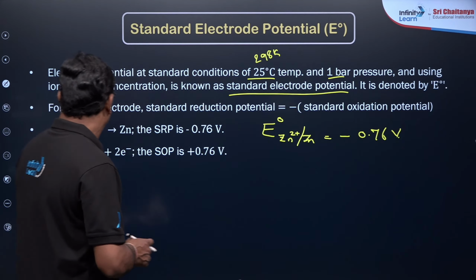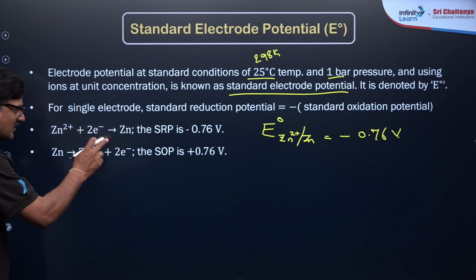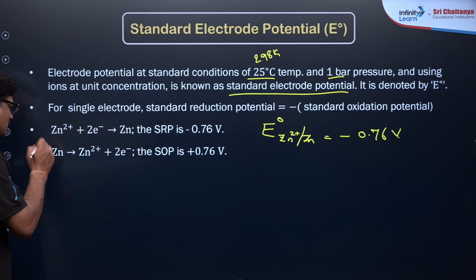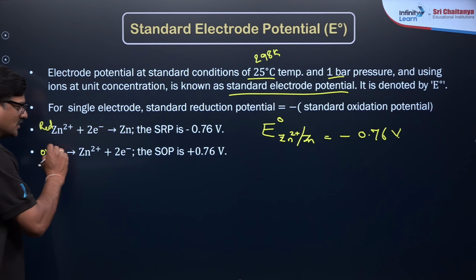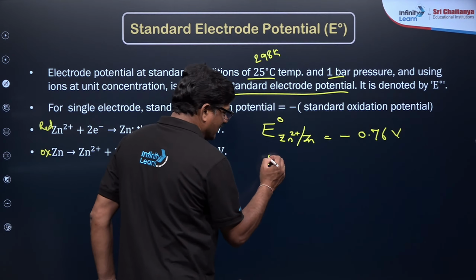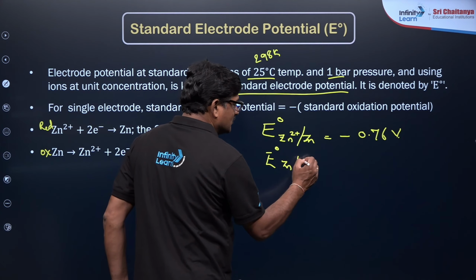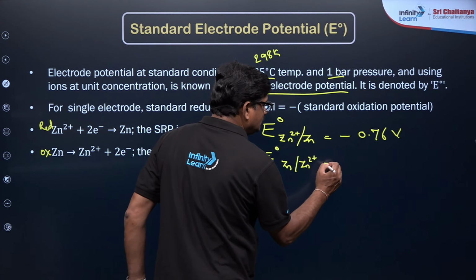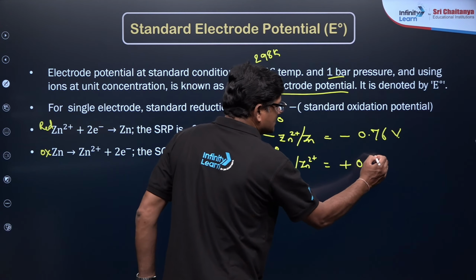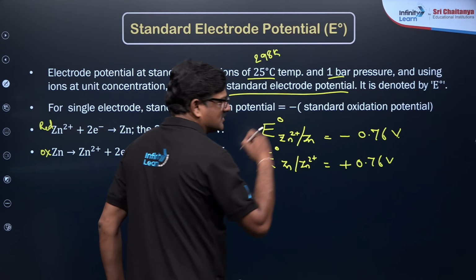Now, zinc is losing electrons, this is called the oxidation process, and the other is the reduction process. So for this we write E naught for zinc giving rise to Zn2+, and it is going to be 0.76. Why I am giving these values, you will understand.